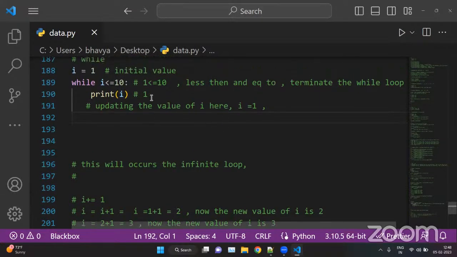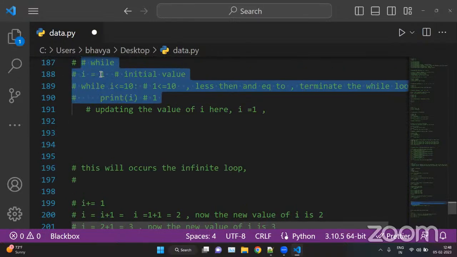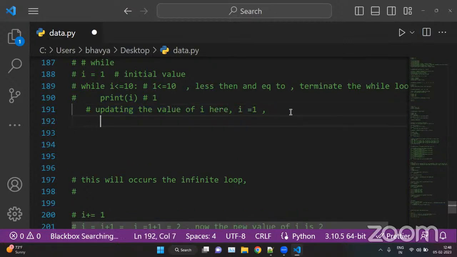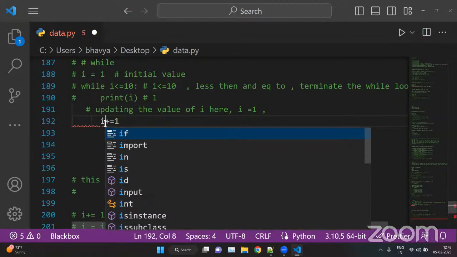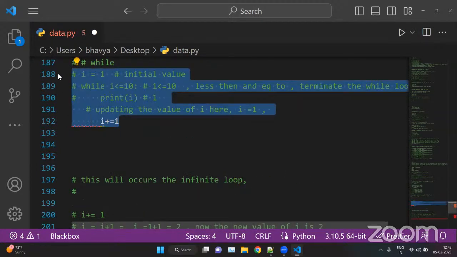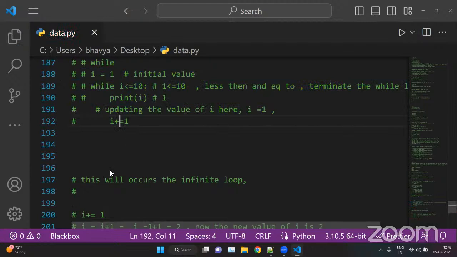So this is how a while loop works. We have to initialize the value. We have to put while, which is a keyword, and here we have to put a condition. If the condition is true, this will execute. If the condition is false, this will terminate. Print whatever you want to print or iterate inside the while loop. And we have the incrementing value, that is i plus equal 1.